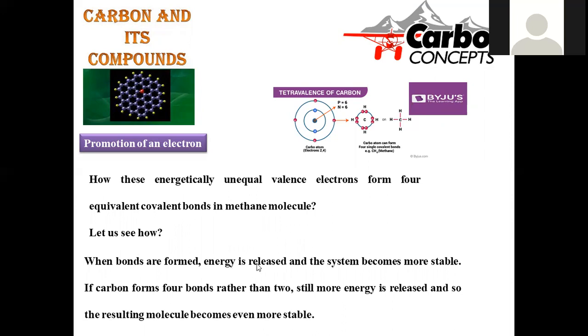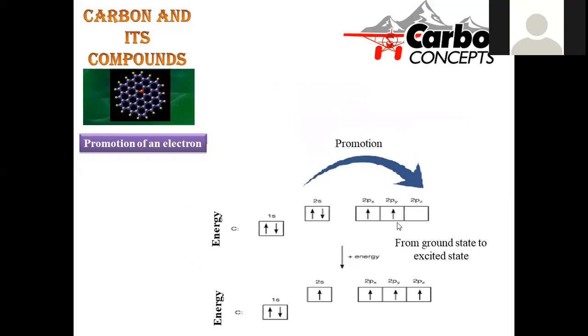When bonds are formed, energy is released and the system becomes more stable. In most cases, during bond formation and product formation, the compound always becomes more stable in nature. If carbon forms 4 bonds rather than 2, still more energy will be released. Hence, we can say it is a more stable one, because carbon having tetravalency has 4 unpaired electrons available, so that it is able to form a tetravalent compound.